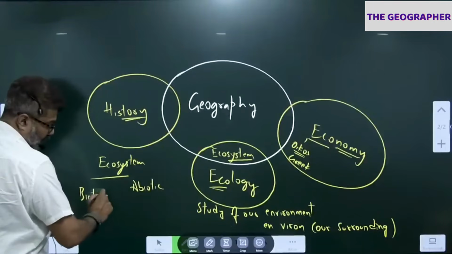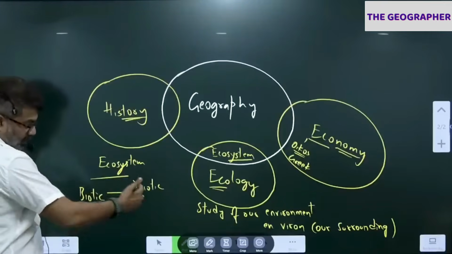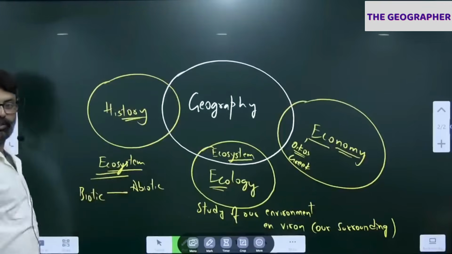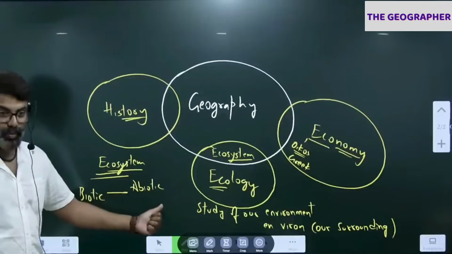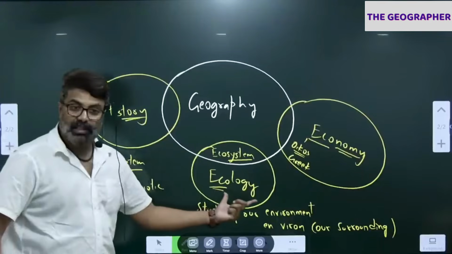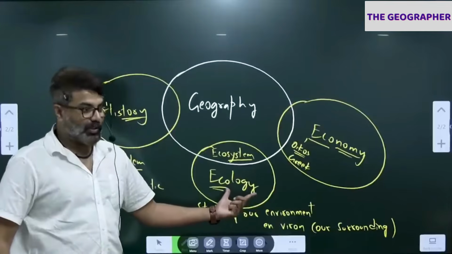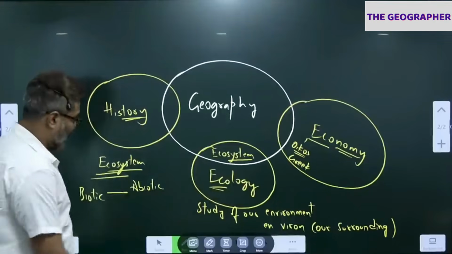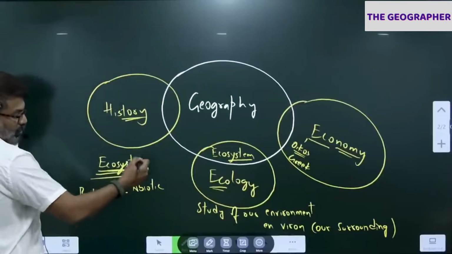Biotic and abiotic components, how they interact and the interrelationship between them, is called an ecosystem. The study of ecosystem is called ecology. See, I am giving another definition now: study of ecosystem is ecology. So this interaction between biotic and abiotic is called an ecosystem.